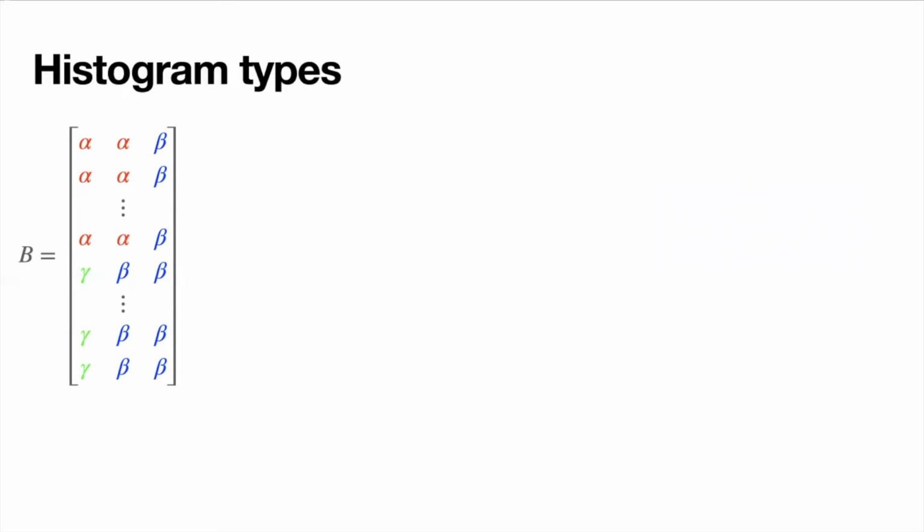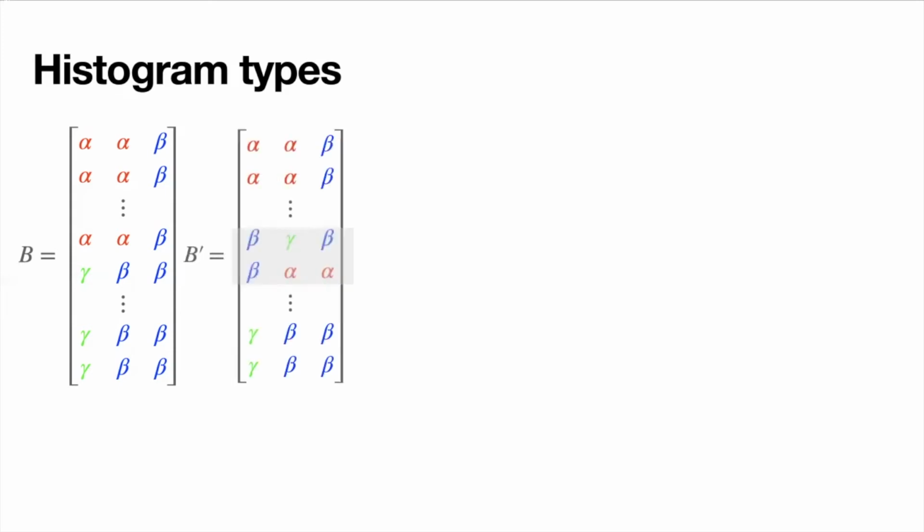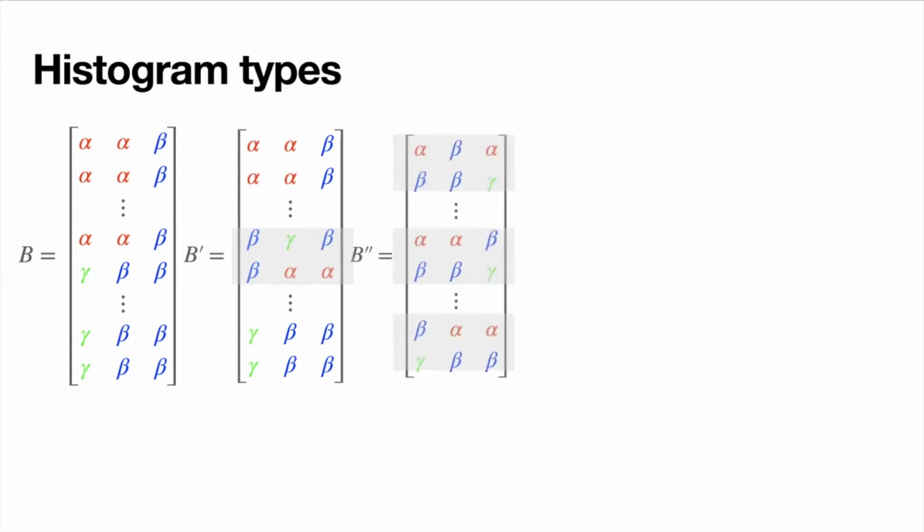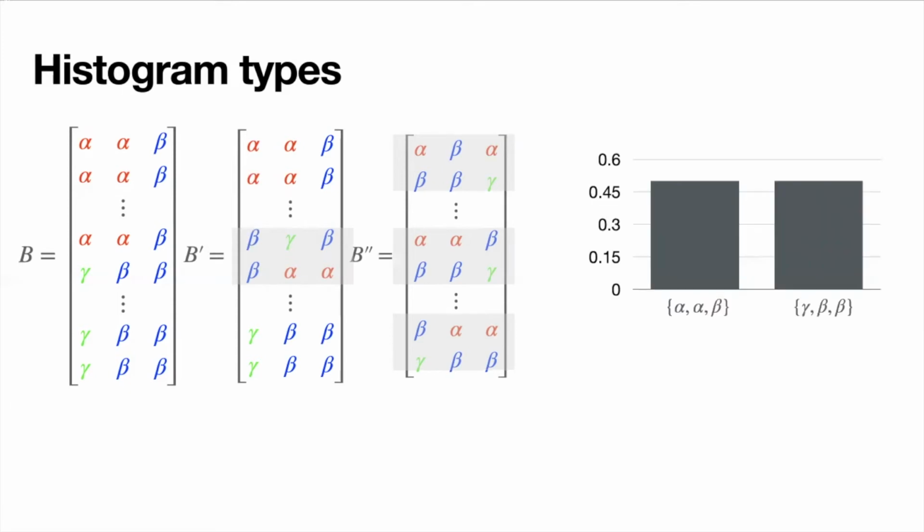Another definition we need is that of histogram types. Now, again, I have our matrix of three code words B. And here, I've not only interchanged the center two rows with each other, but I've also individually permuted their indices. In B double prime, I've interleaved the rows of B with one another, and I've also individually permuted every row with a different column permutation.